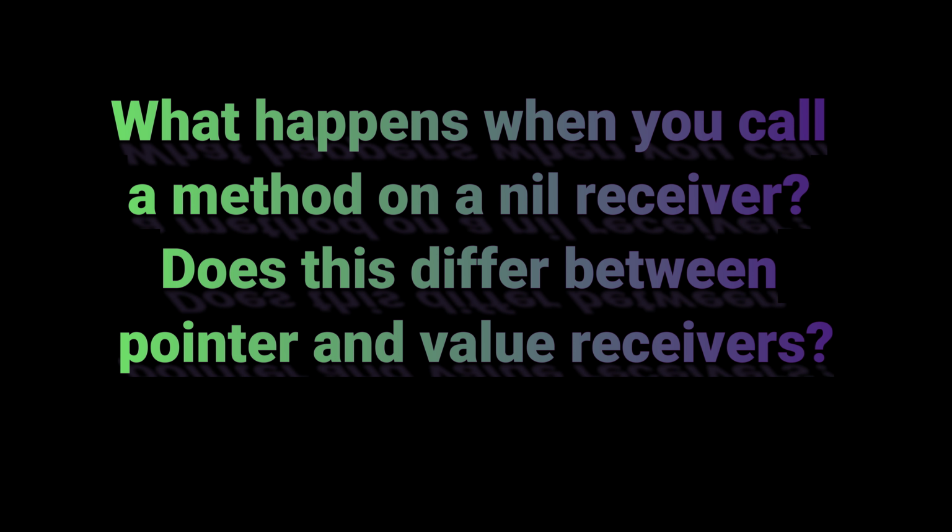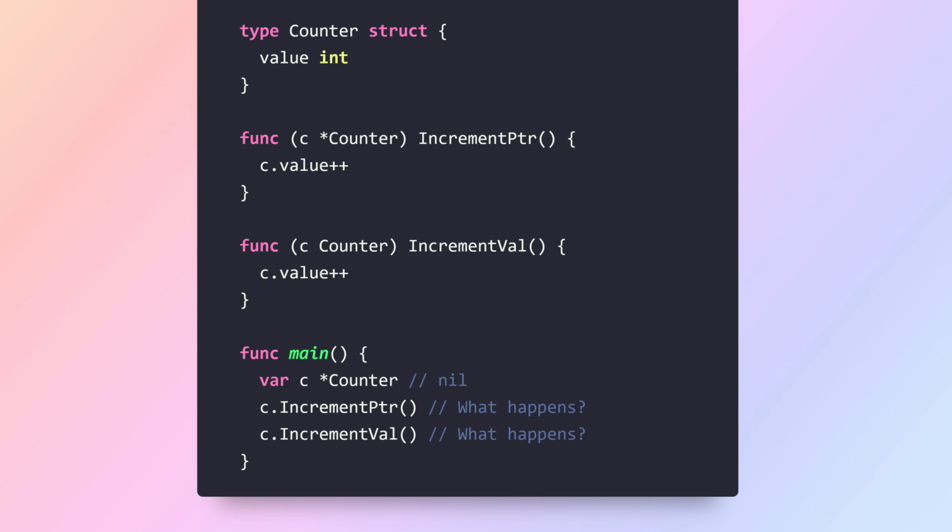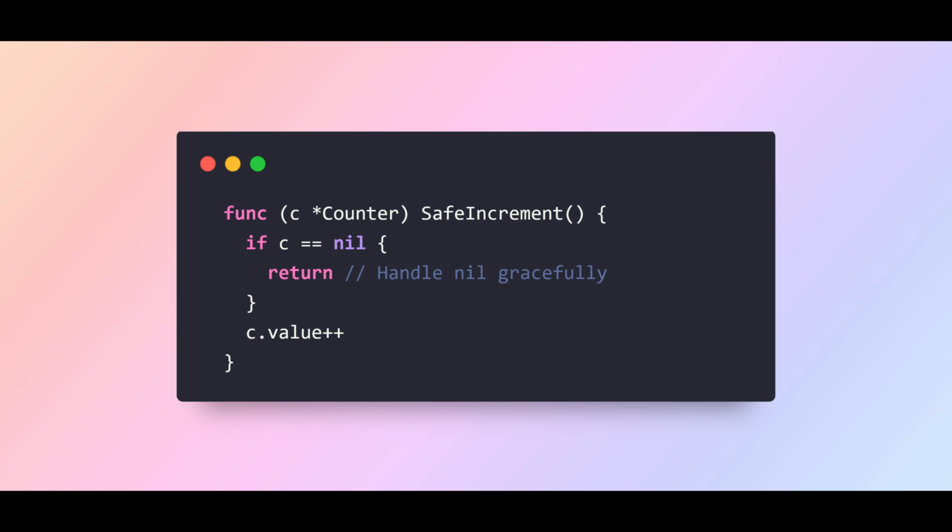Question. What happens when you call a method on a nil receiver? Does this differ between pointer and value receivers? Increment with a pointer receiver panics. Nil pointer dereference when accessing c.value. Increment with a value receiver panics. Go attempts to dereference to get the value. A nil pointer receiver does not automatically fail, only when you dereference it.